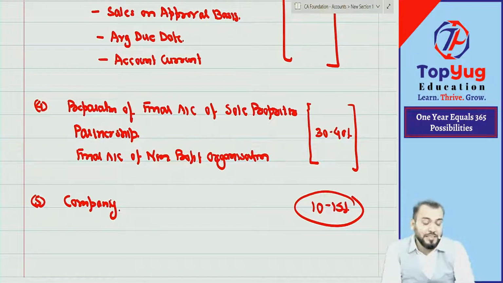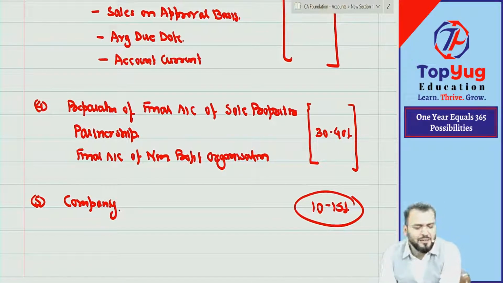It might happen that I am teaching some chapter which you find very simple, for example bank reconciliation statement. Even then you need to assume that you don't know anything. So you will stay motivated. Okay, so you can see the syllabus is very simple.